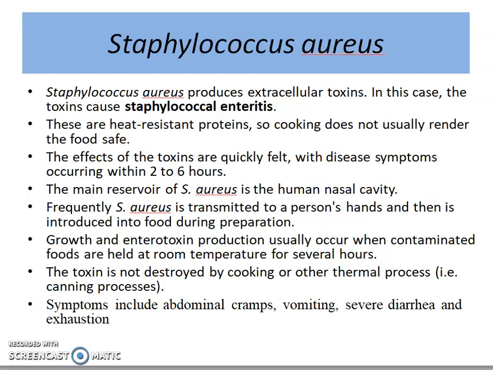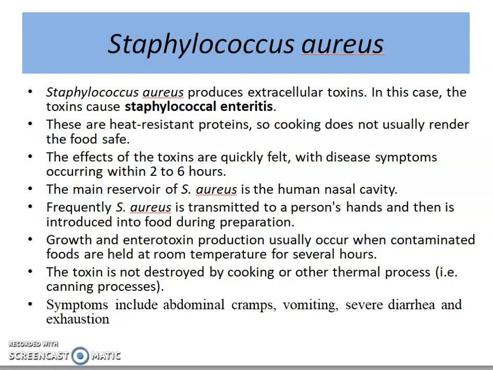Another example of bacterial food intoxication is Staphylococcus aureus. Staphylococcus aureus produces mainly extracellular toxins, and the toxins cause Staphylococcus enteritis.